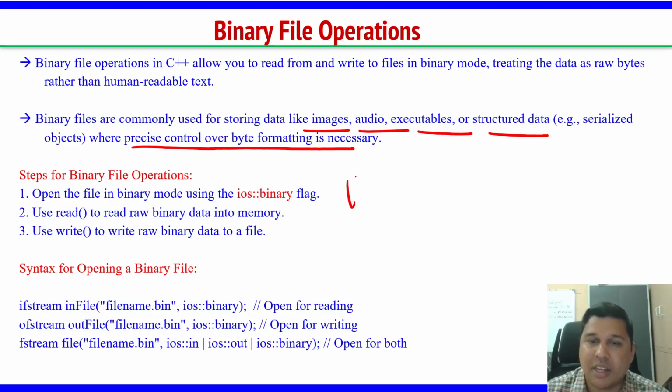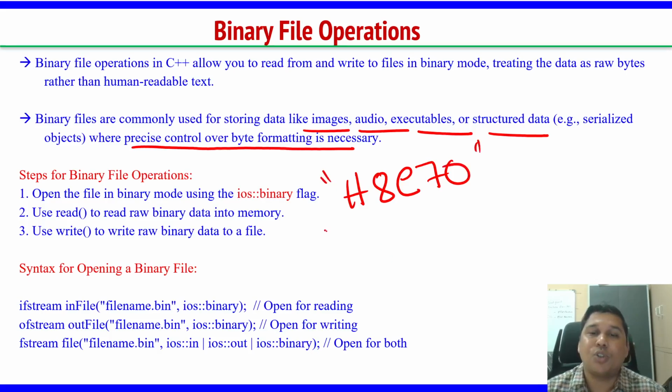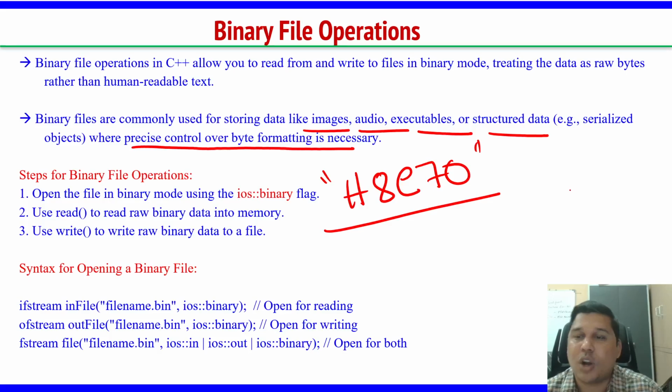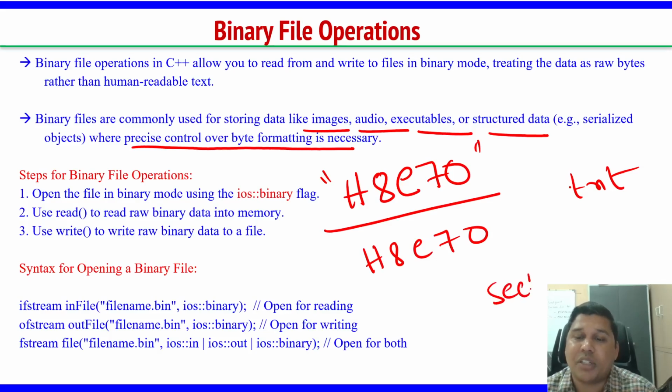Suppose I have the string H8E7O, and I want to store this in my .txt file. Normally they are stored like this. Now when I use my seekg and seekp functions, I give the number of bytes.